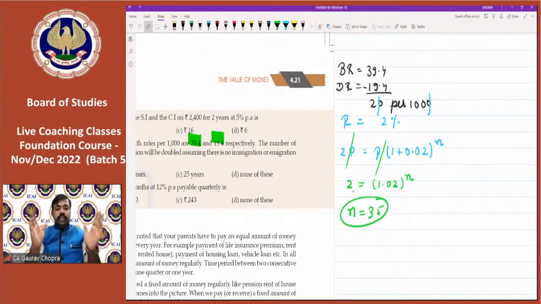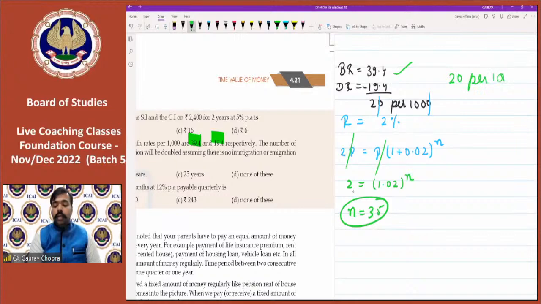So whenever there is a gap between the two, the population increases or decreases. If birth rate is more, that means population will rise. So here the difference between birth rate and death rate is 20 per thousand. If we convert it into percentage, it will become 2%. So population will rise at the rate of 2%. So every year the population is growing 2%.